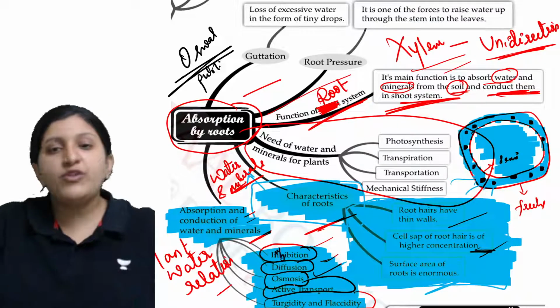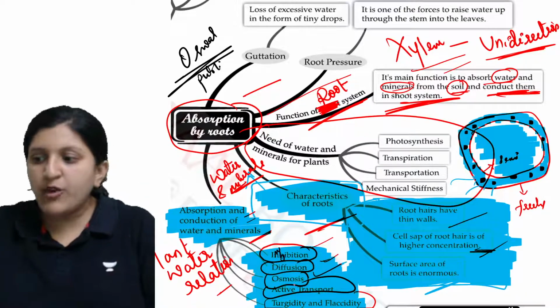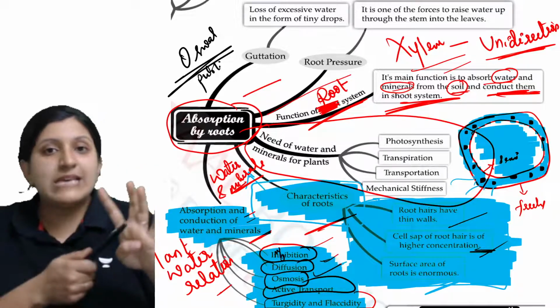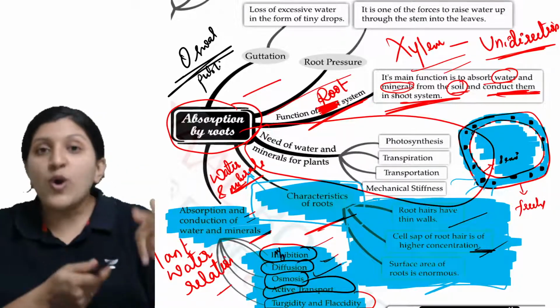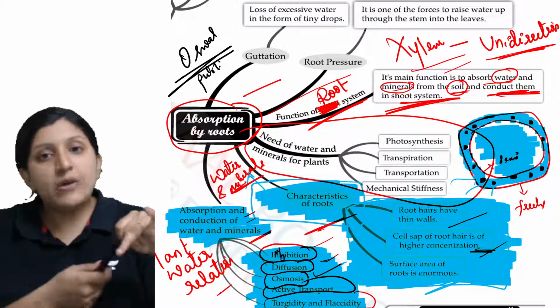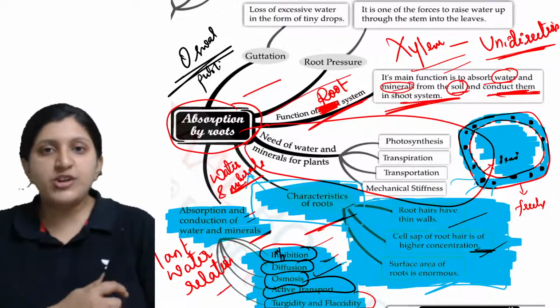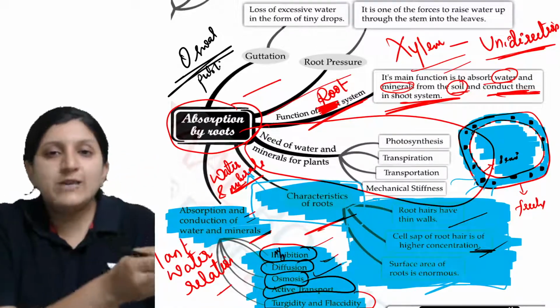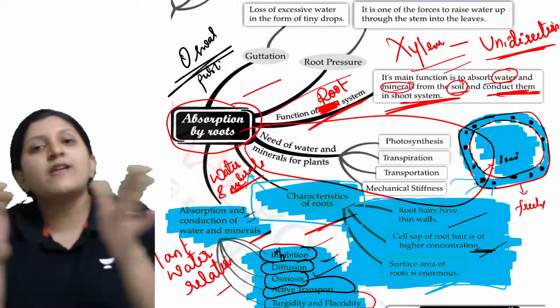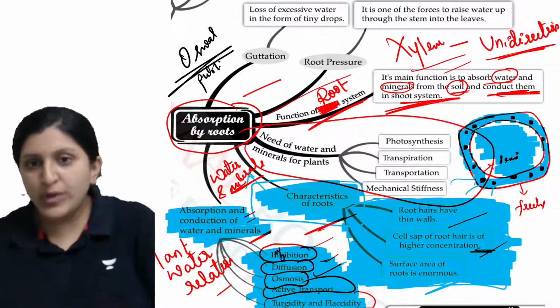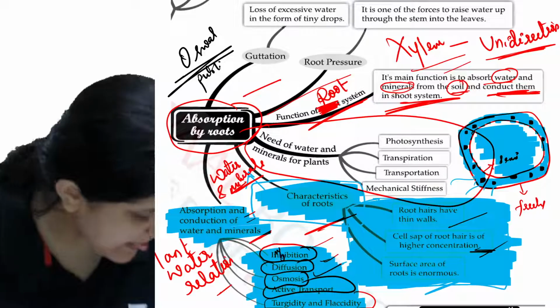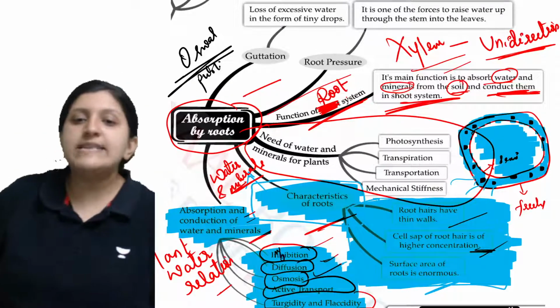But in case of diffusion, it is not restricted only to water. You can see gases diffuse, solids can diffuse, liquids can diffuse. So it is a general term where you see the movement from their region of higher concentration to their region of lower concentration. And then there is a term called active transport.